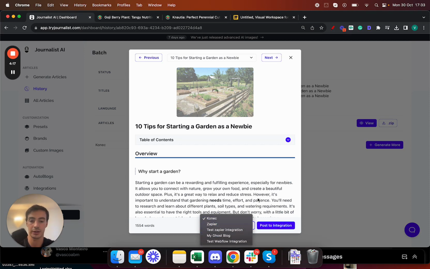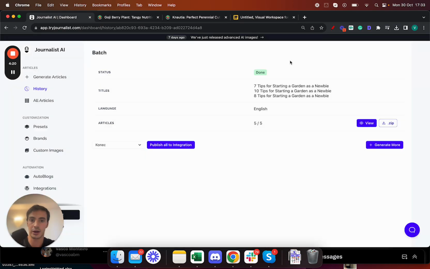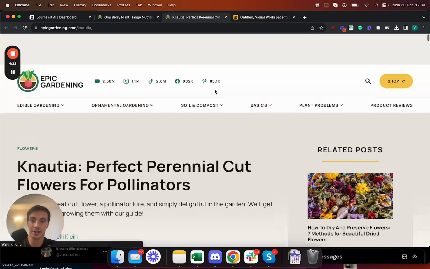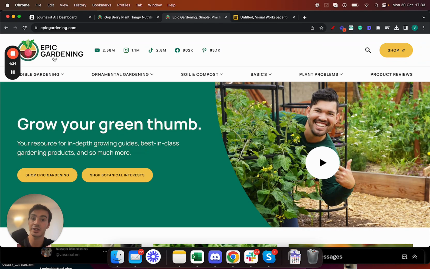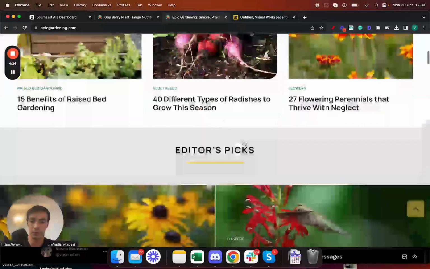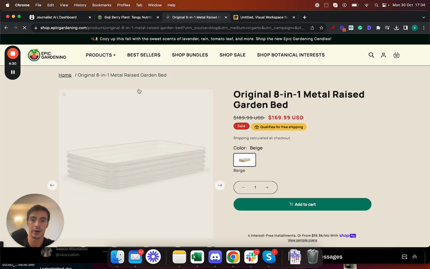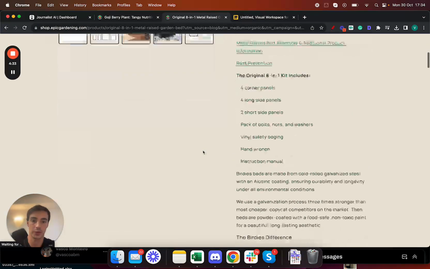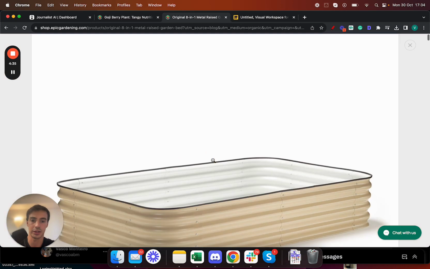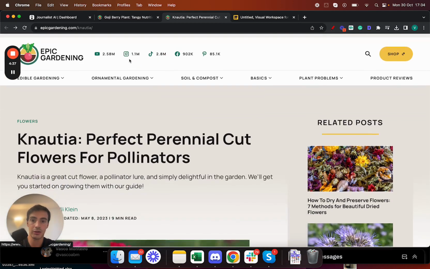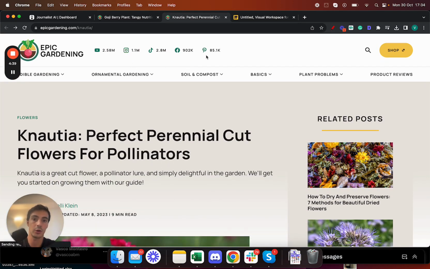Now, again, the good thing about this, if we can use these guys as an example, Epic Gardening, they're a very successful brand, right? They have their website right here. And of course, they link out to their Shopify store, which has all their products right here. You can buy these tubs for planting seeds, right? But as you can see here, they have all of these brand assets, right? These are all social brand assets, but they have, of course, their blog, right? All these are blog posts they published, right?